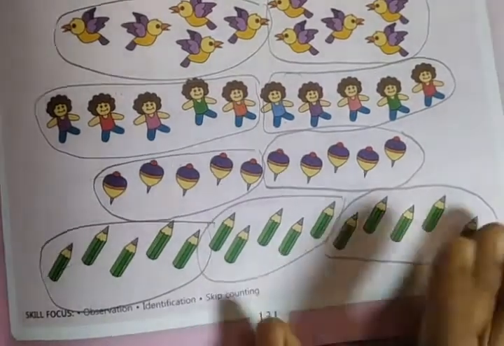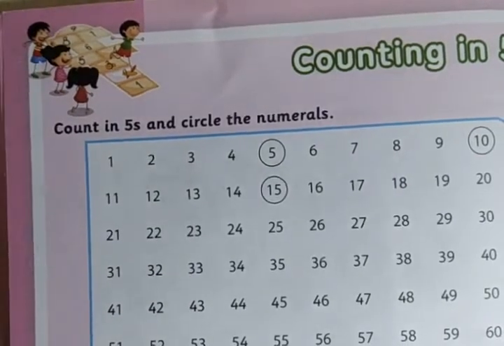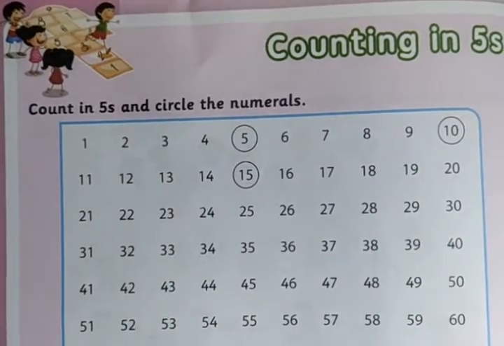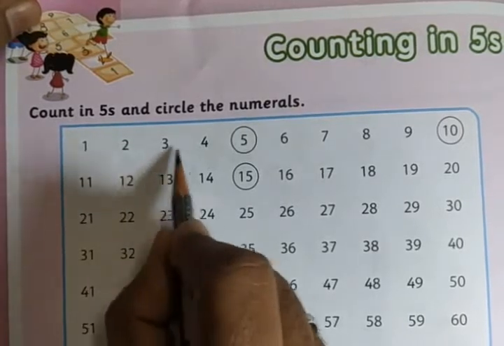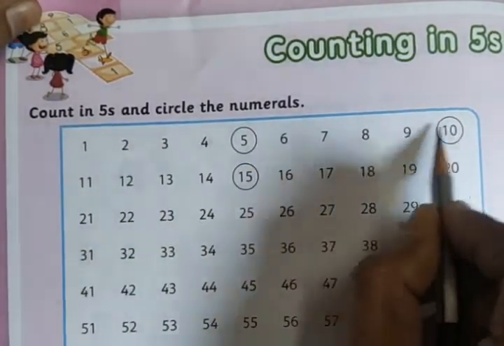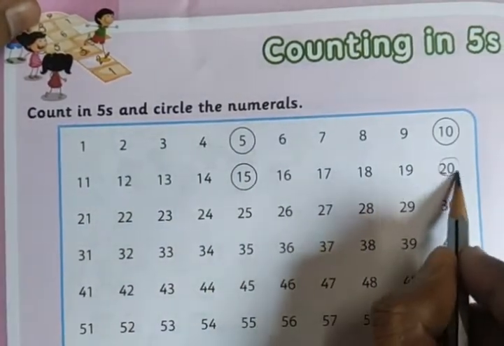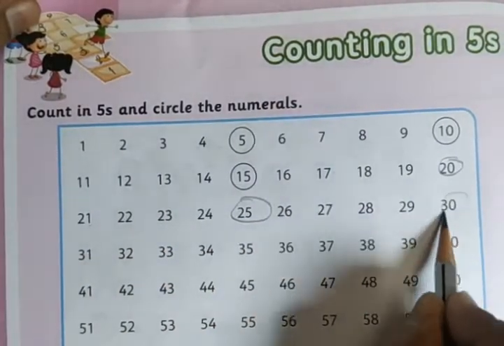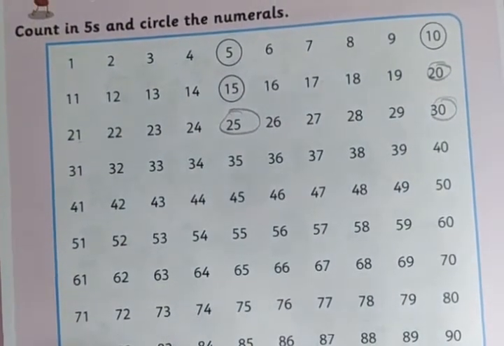Okay, so next we do some more activity. Let's do some more activities based on the same concept, count in fives and circle the numeral. Okay, so counting in fives. So 1 2 3 4 5, 5. 1 2 3 4 5. 1 2 3 4 5. 1 2 3 4 5. 1 2 3 4 5. 1 2 3 4 5. So like this we can make a count and circle the fifth one. So that is called count in fives.